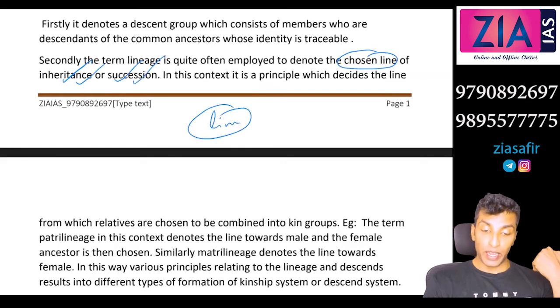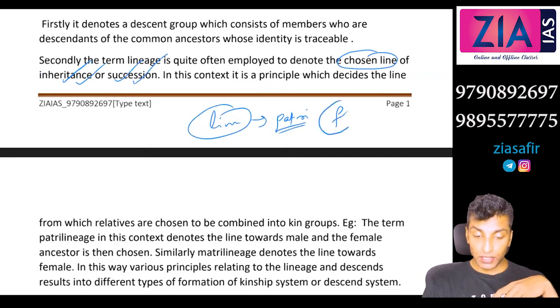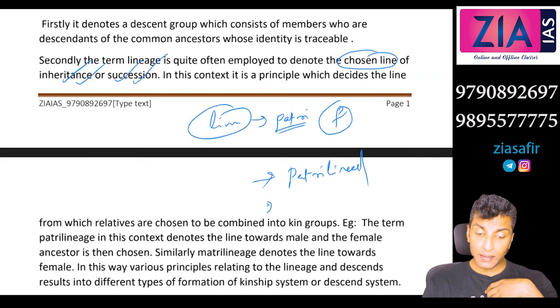So lineage, you can see, means from which line. The chosen line of inheritance and succession, from where you get property and from where you get identity. In a patriarchal society, what is the line? The line will be from the father's side. This is what you call patrilineage, patrilineal. A patriarchal society is obviously patrilineal. A matriarchal society is matrilineal. This is what you mean by lineage. You can see this word lineal.